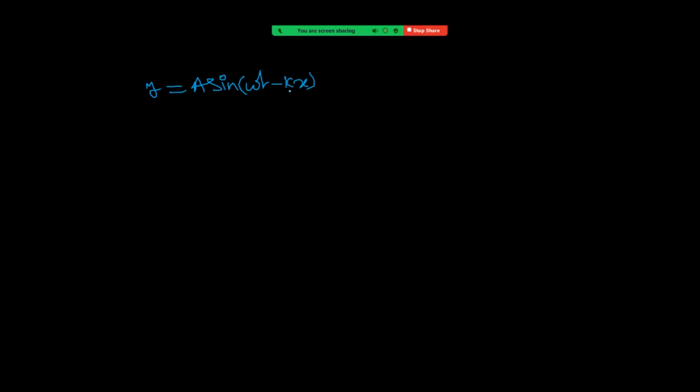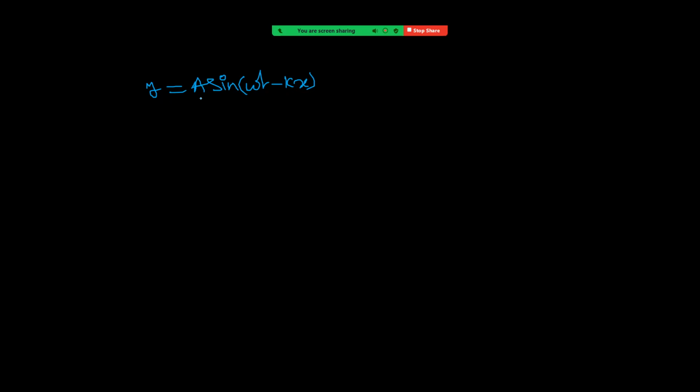When we took transverse waves, we used y equals a sine omega t minus kx. This equation represents a plane progressive harmonic wave. From this, we can say energy is propagating along the x-axis and oscillations are along the y-axis, right?